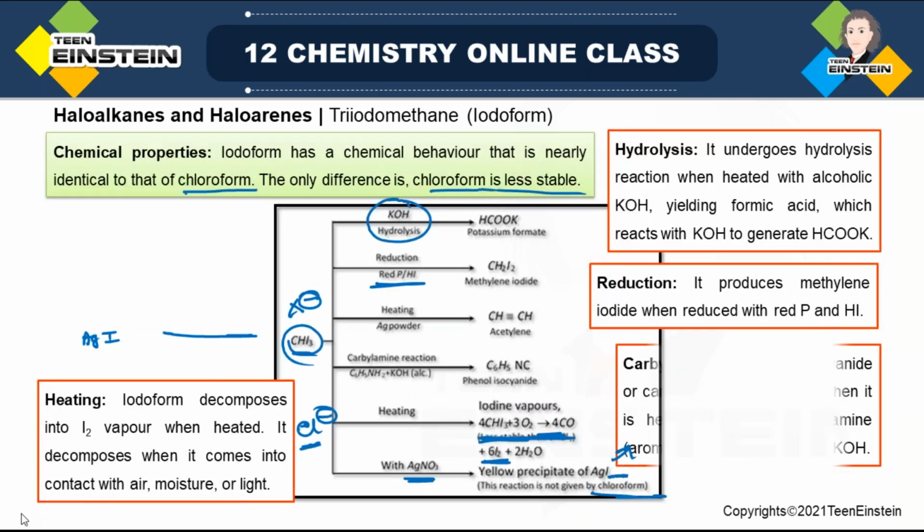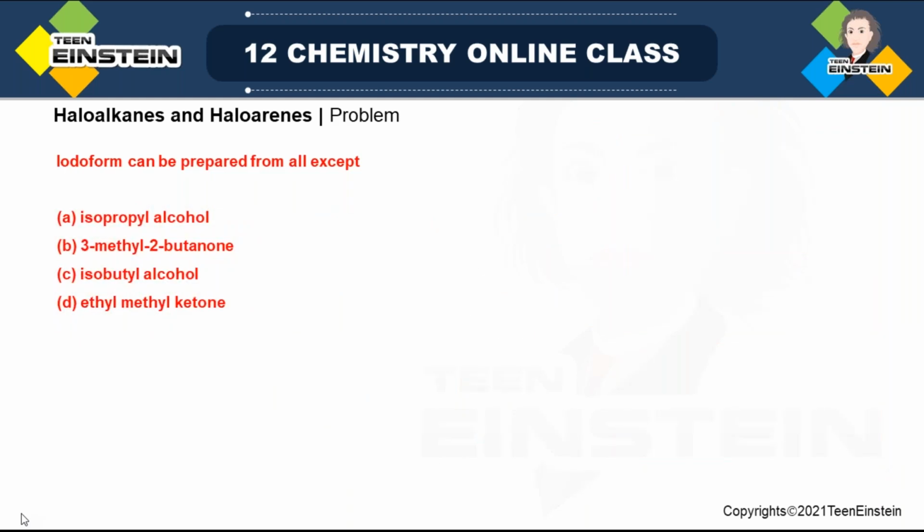So you have to check in this particular question whether in these molecules there is presence of a ketomethyl group or a CH3CHOH group. For that, you have to write the structure of all of these. The first one, isopropyl alcohol, is Me2CHOH.